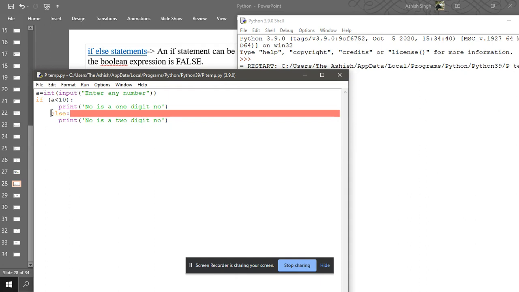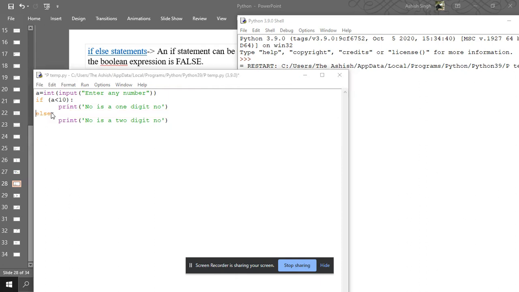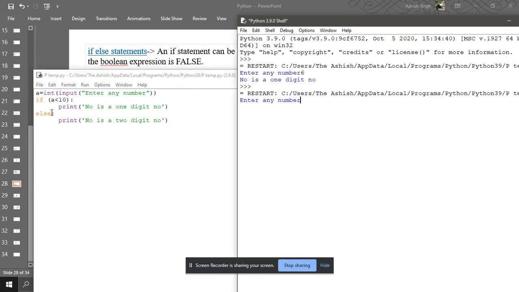It is not matching. So you have to pay attention to this indent, that your if command, print statement and else should all be properly indented. Indentation, that is called the tab spacing, should be proper.